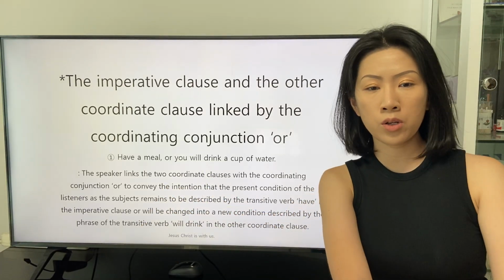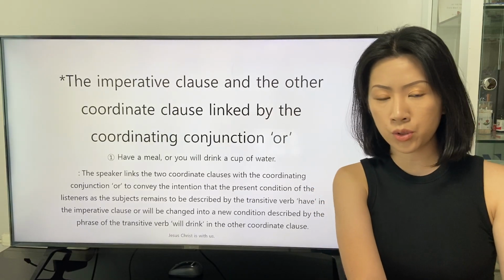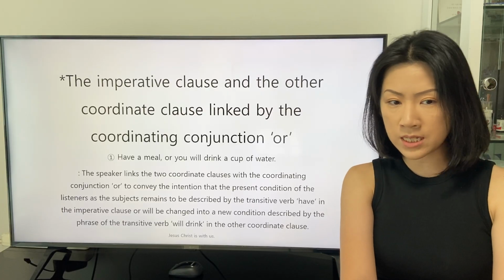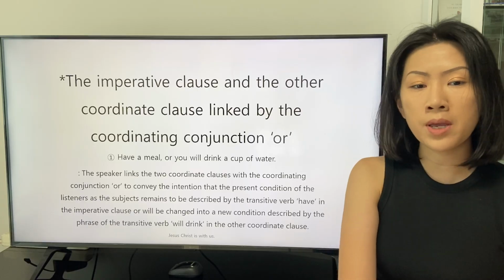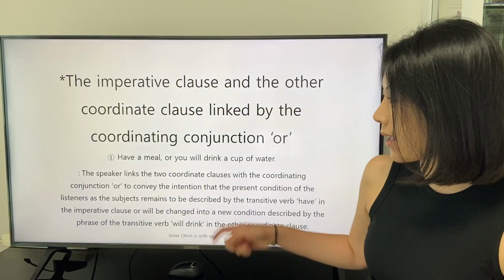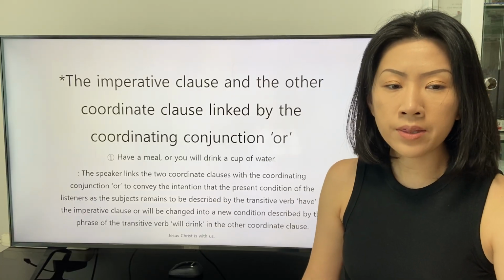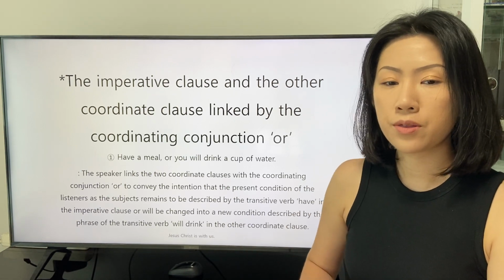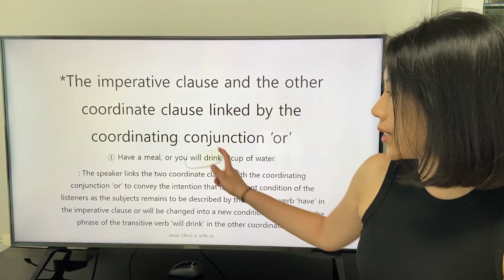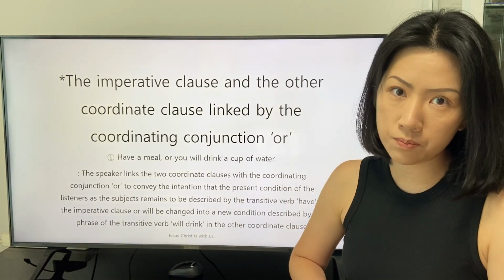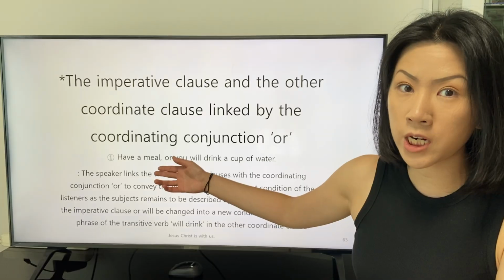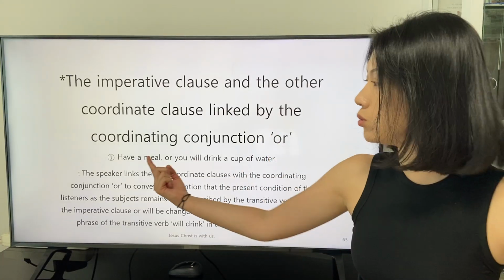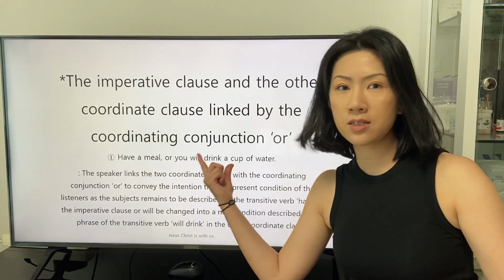The speaker links the two coordinate clauses with the coordinating conjunction or to convey the intention that the present condition of the listeners as the subject remains to be described by the transitive verb have in the imperative clause, or will be changed into a new condition described by the phrase of the transitive verb will drink in the other coordinate clause, because the definition of the coordinating conjunction or makes us consider that only one of the two conditions suggested by the two clauses is valid.